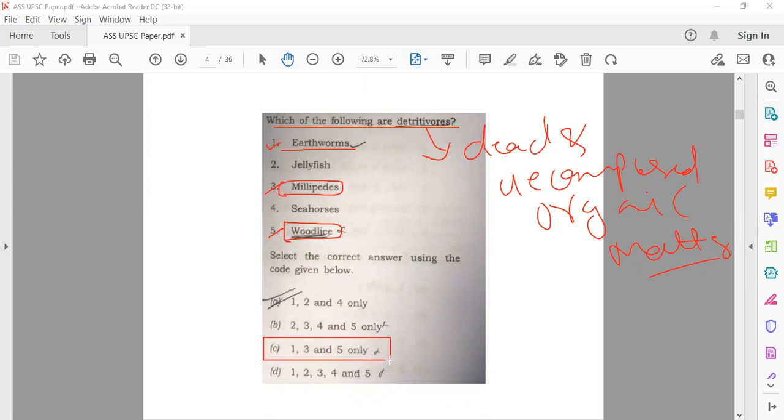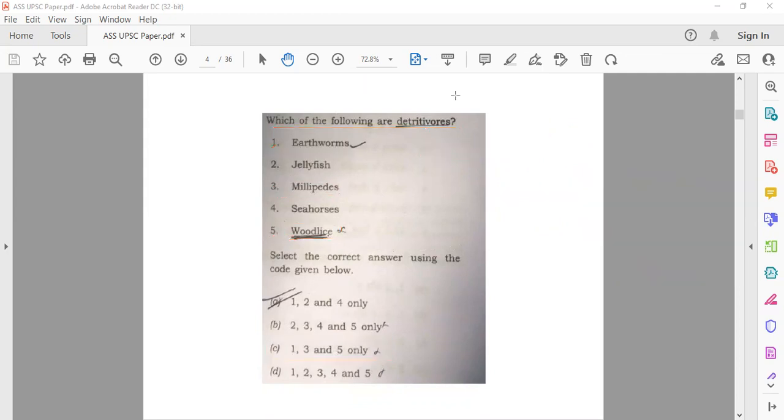So the correct answer here is C, which includes the earthworm, a well-known detritivore. Then millipede and wood lice are also correct. So the correct answer would be C, which is 1, 3 and 5. Now let's move to the next question.